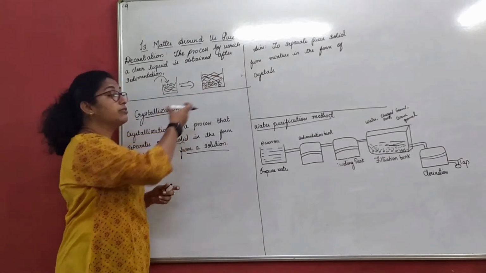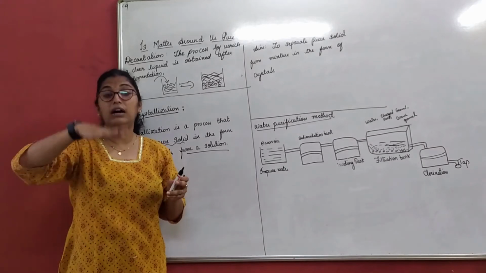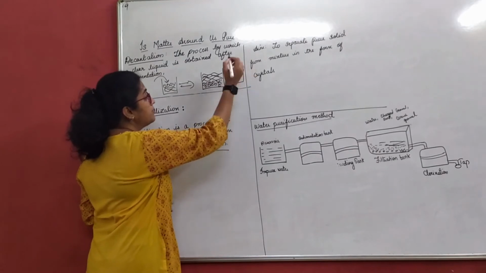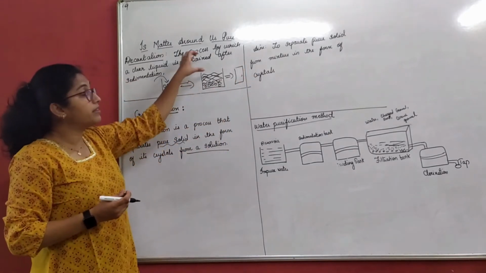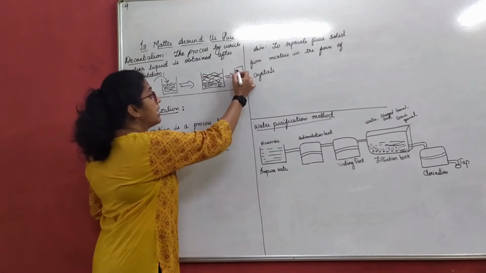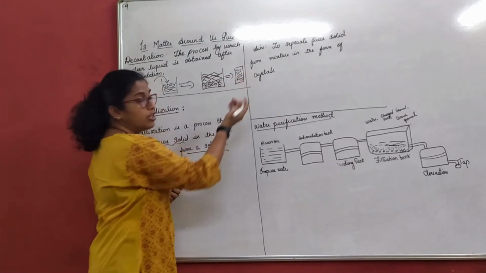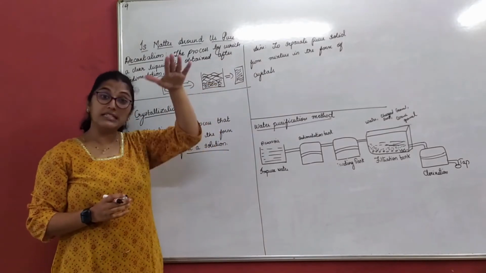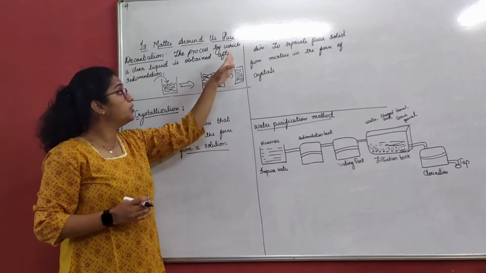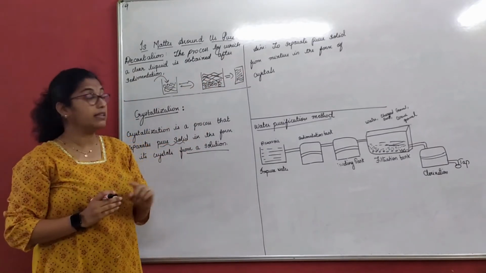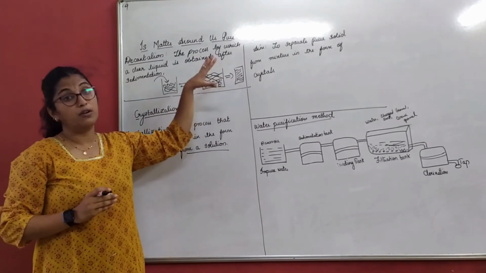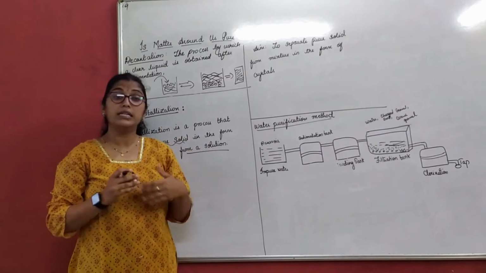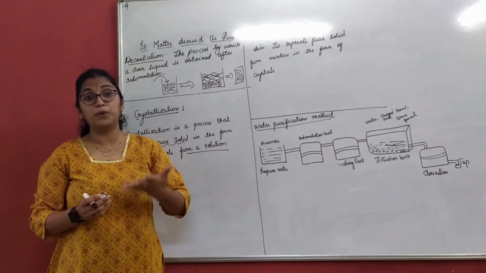Sedimentation means that the sand is allowed to settle down. Now what can I do? I can take another beaker and slowly pour the water into it. That means I get clear or pure water after the sedimentation, where the sedimented particles stay at the bottom and I remove only the water. This is one method of obtaining pure water from the sedimented particles. Now this was about sand and water, where I had taken immiscible components.